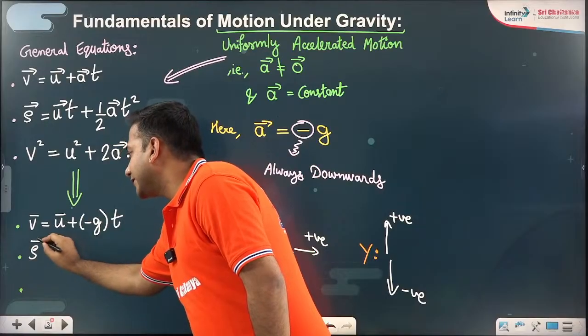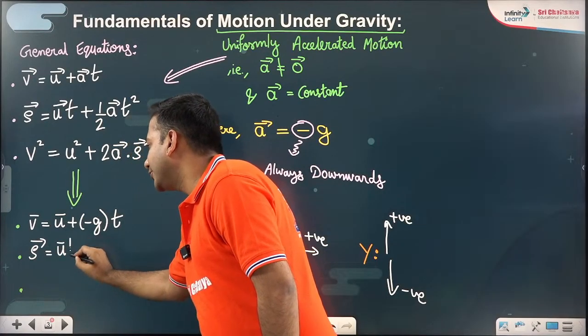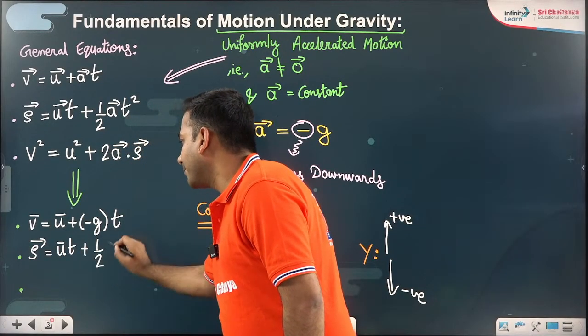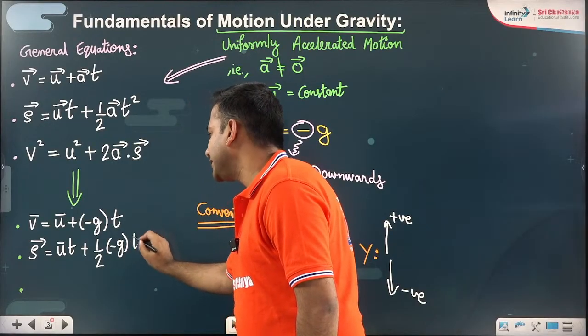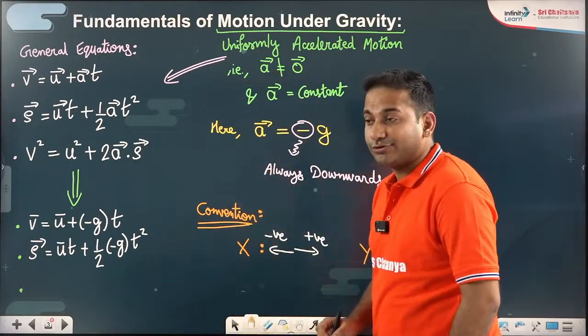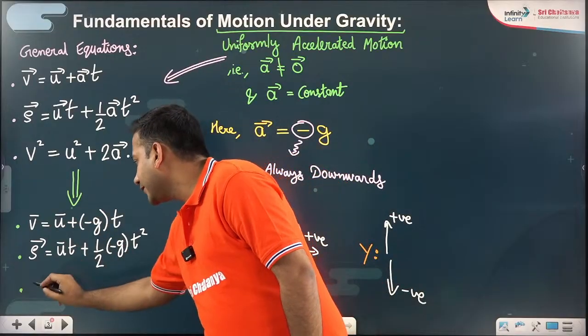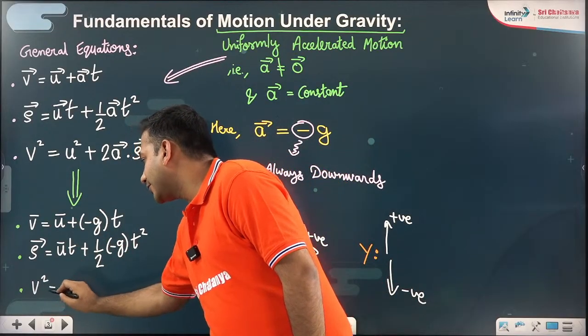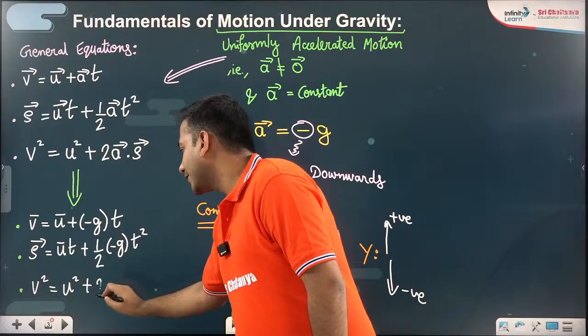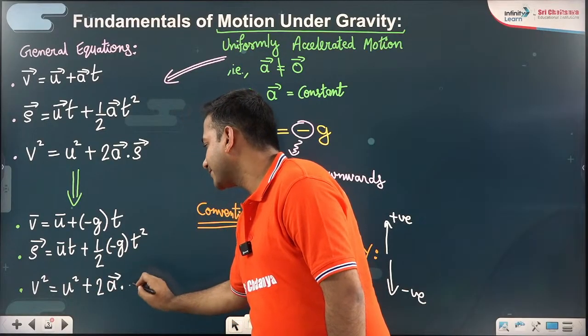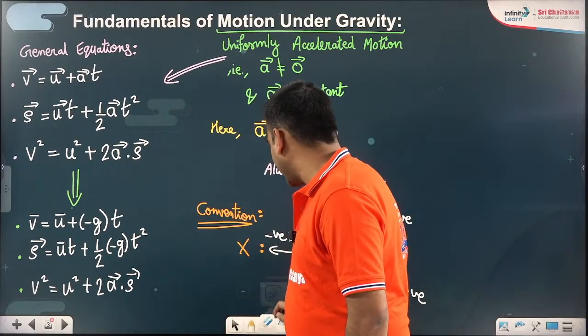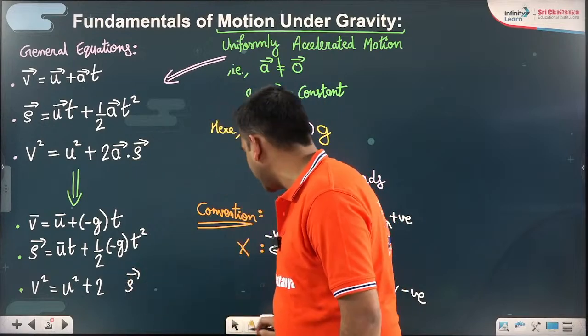Similarly, s vector is equal to u vector into t plus half minus g into t square. It's nothing but s equal to ut plus half a t square. And you'll write v square is equal to u square plus 2a dot s. So here you can write down as 2 into minus g